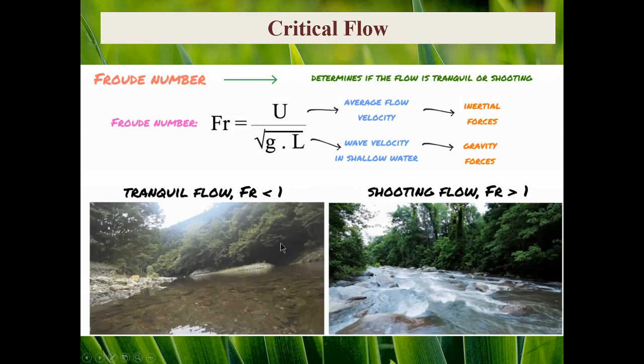For the case that we have higher velocities in our channels, like in the figure on the right, U will be greater than celerity, therefore Froude number will be more than 1, and we say the flow regime is supercritical.